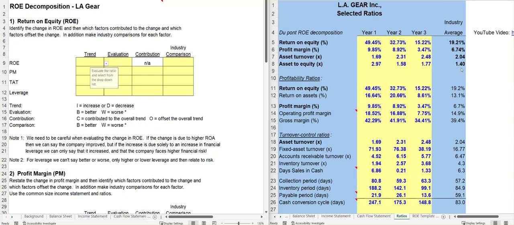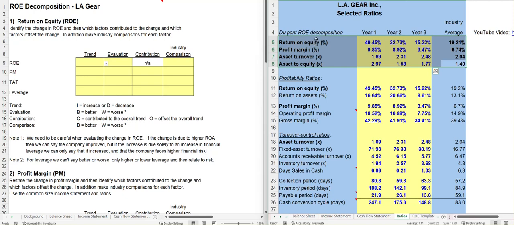In this video, we're going to walk through the first paragraph for our ROE decomposition, which examines how our return on equity changed, which one of these three factors or drivers caused it to change. Did they get better? Did they get worse? And how do they compare to the industry average? So overall, our return on equity has decreased, which is a bad thing, and we are now at 15%, less than or worse than the industry average of 19%.